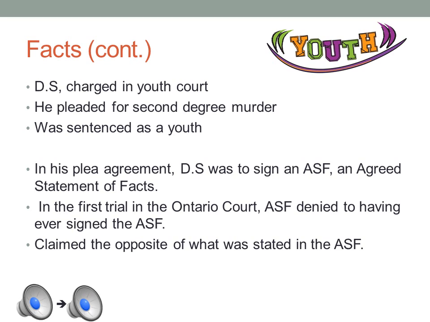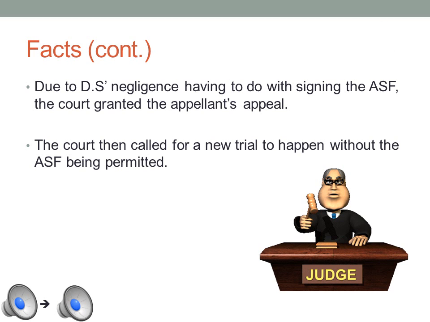During trial, DS played dumb and said he did not remember signing the ASF. He then testified that the gun was his. He shot the victim for his own reasons and had thrown the gun in the river. Due to the conduct of DS in question of the ASF, the court then granted the appellant's appeal, which was that the ASF was not admissible in court. The judge then called for a new trial and ruled that the ASF was not admissible evidence.